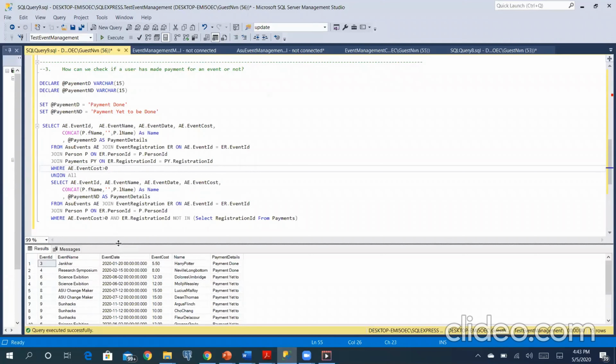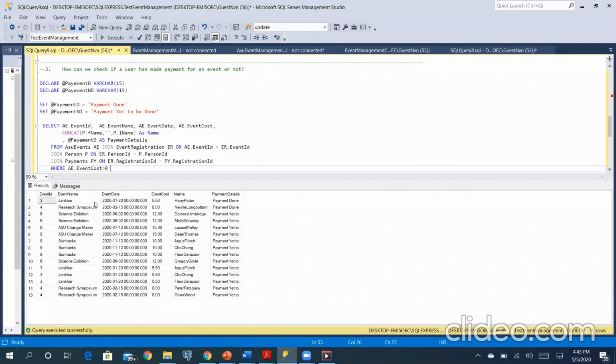You can see the query results here, where it denotes that for an event name and a particular person, the payment is done or the payment is yet to be done. So these details can be found from this query.